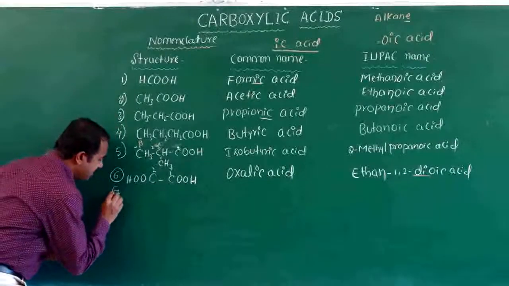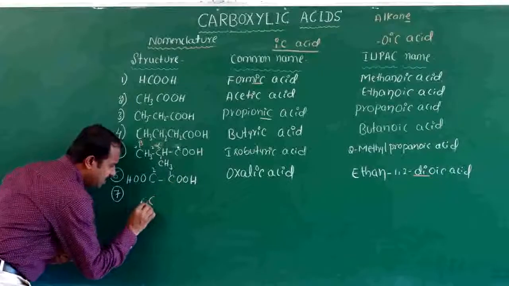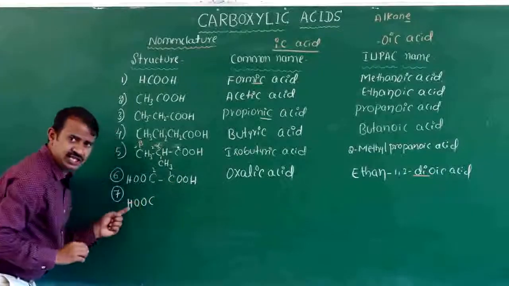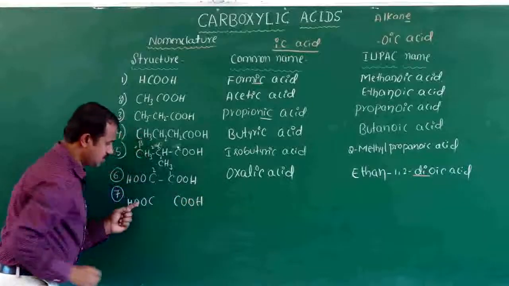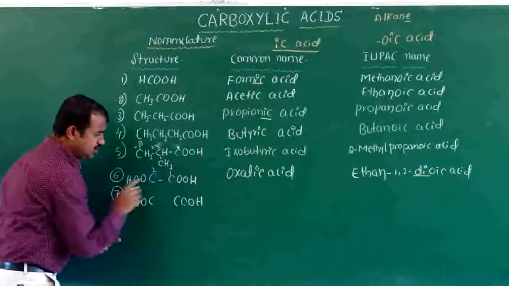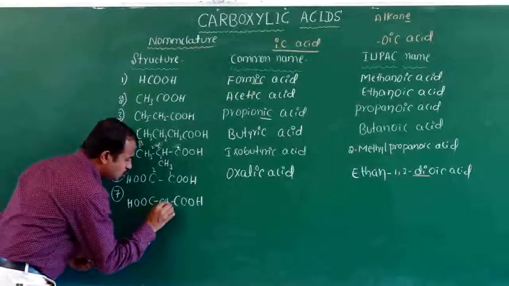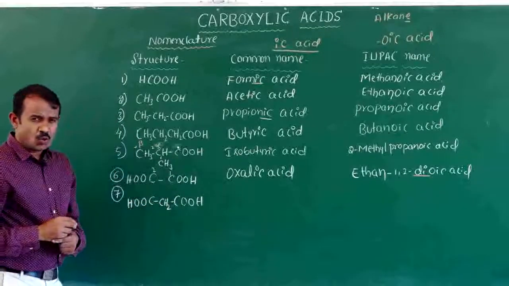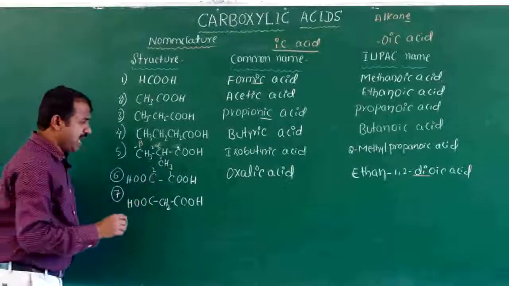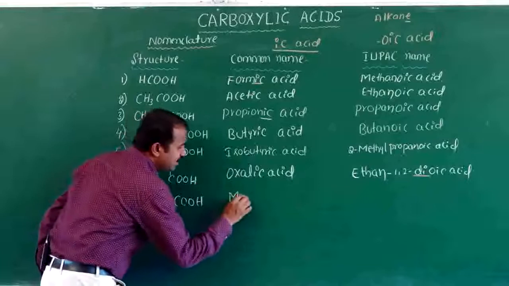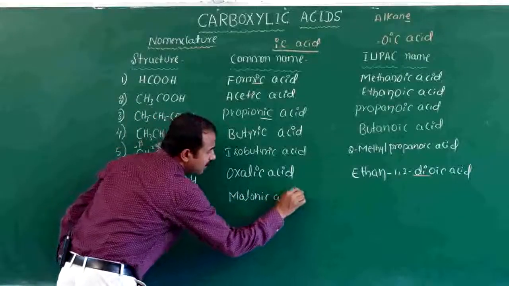Next we will go for another one. Listen carefully: COOH here and COOH here, two molecules of carboxylic acid. Here one CH2 is entered, so the common name is malonic acid.